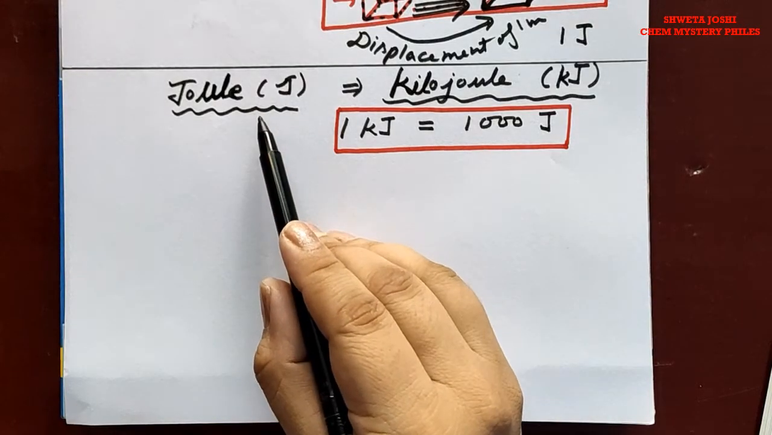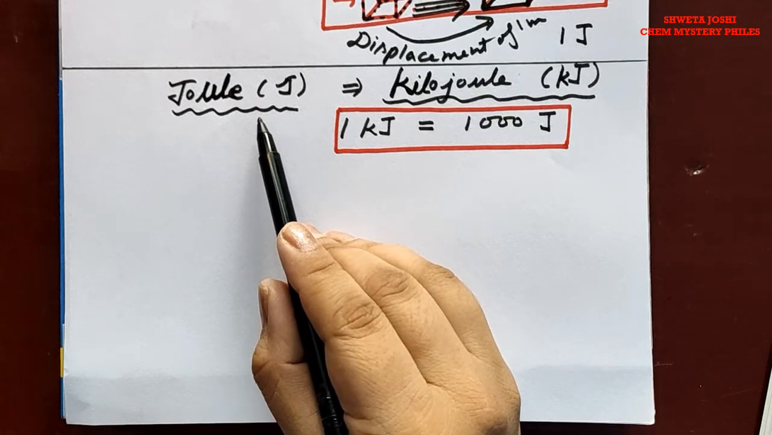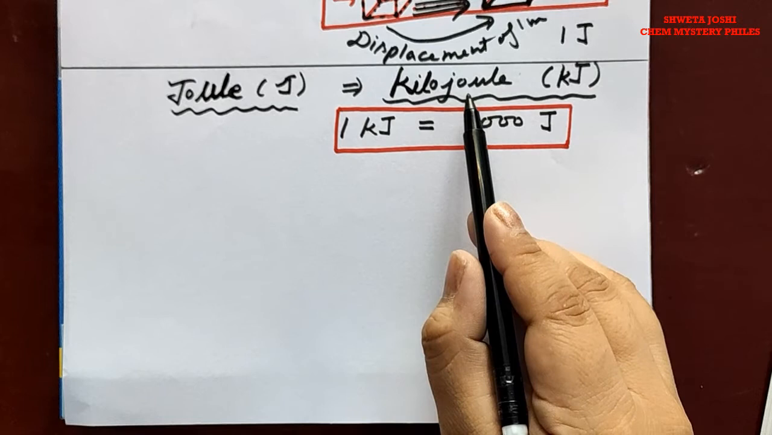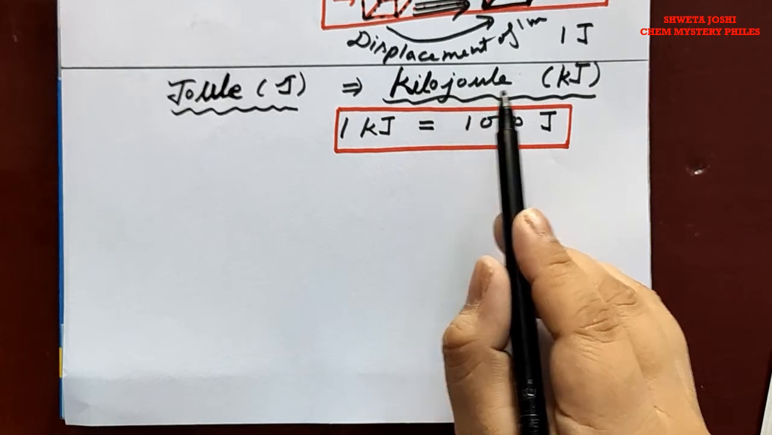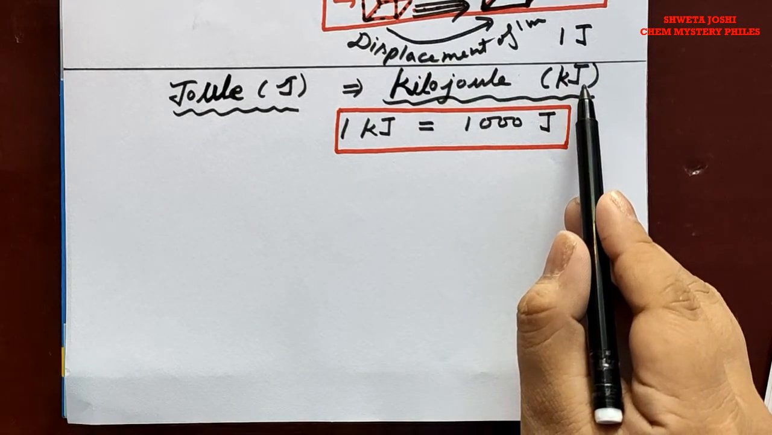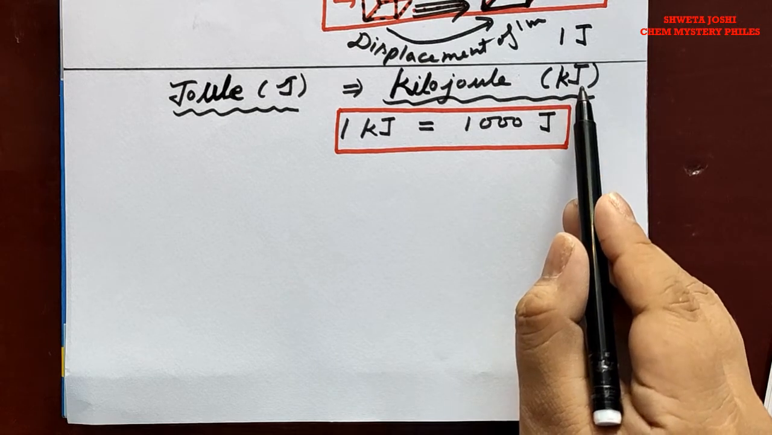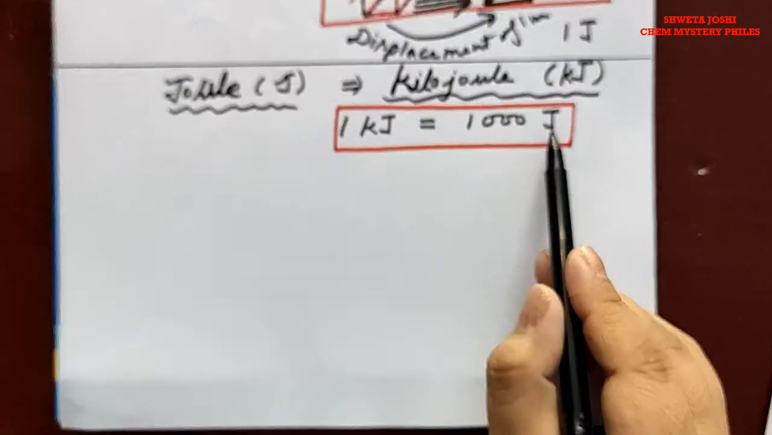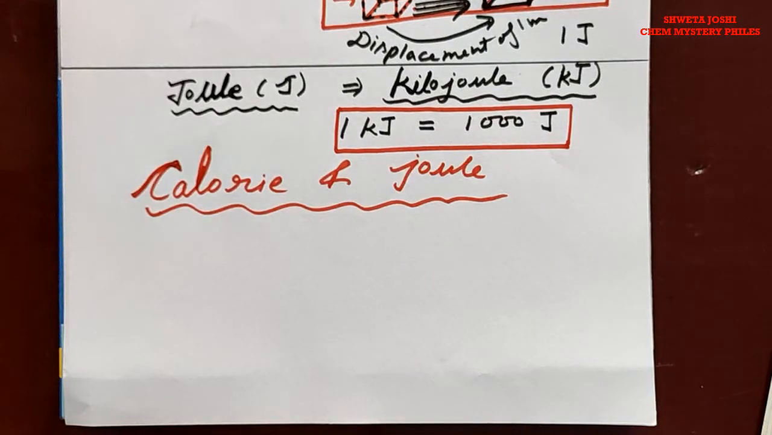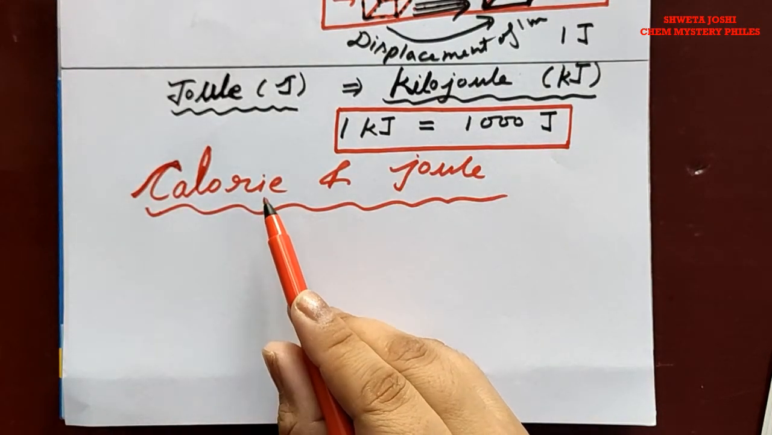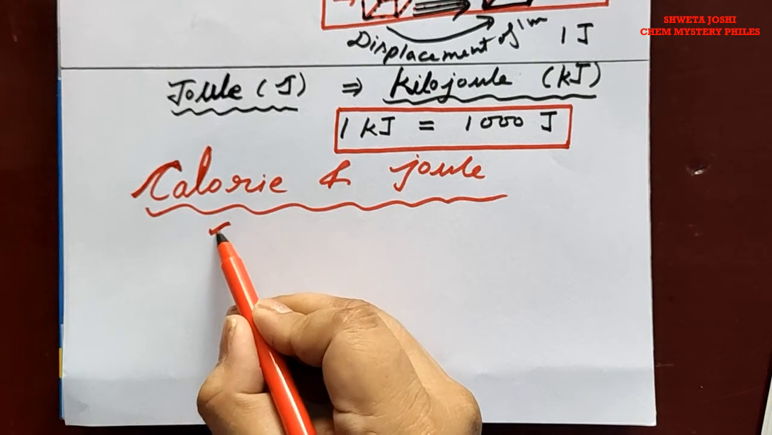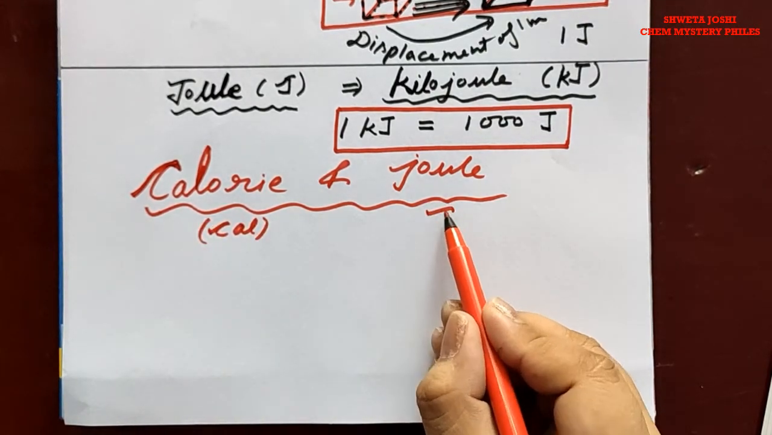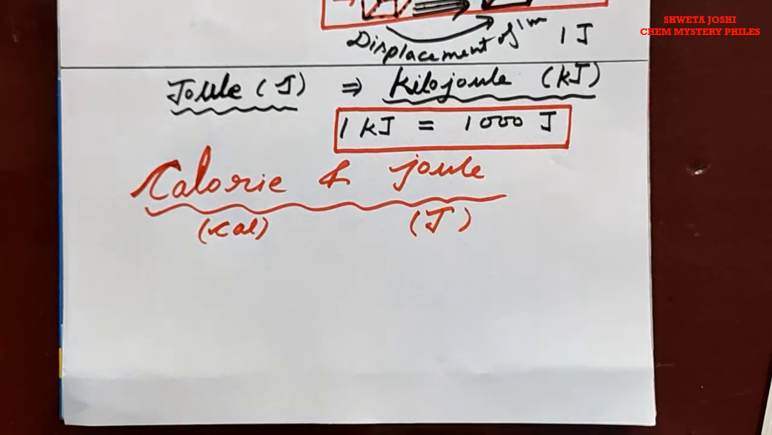Since joule is a small unit, so mostly in place of joule, its bigger unit, that is kilojoule, is used. It is represented by small k and capital J, that is kilojoule. 1 kilojoule is equal to 1000 joules. Now developing relationship between calorie, which is with small c, and joule, which is represented by capital J.